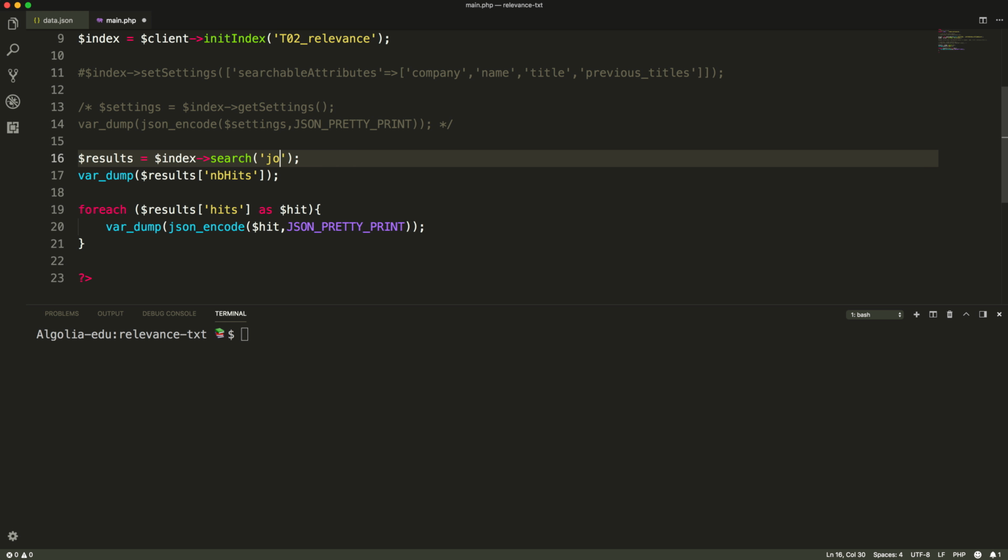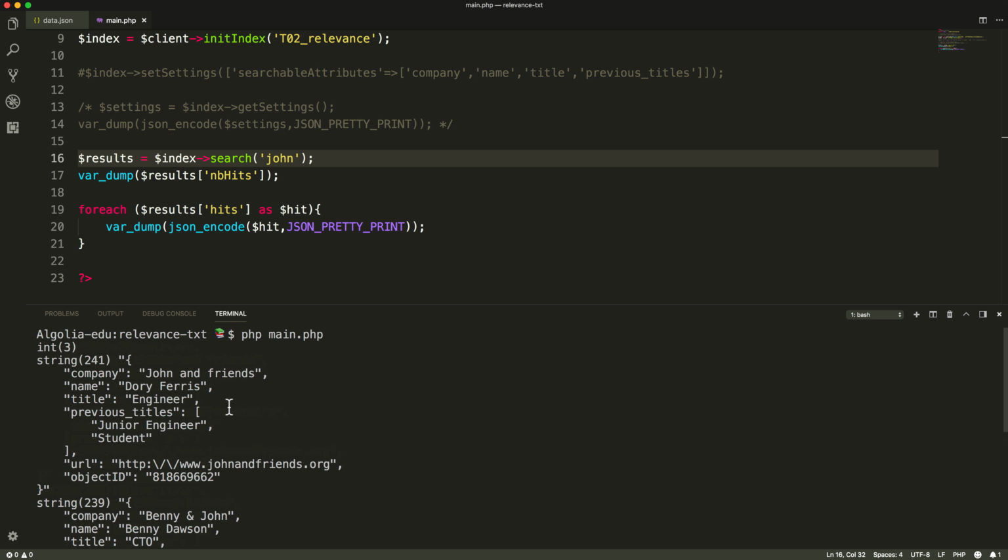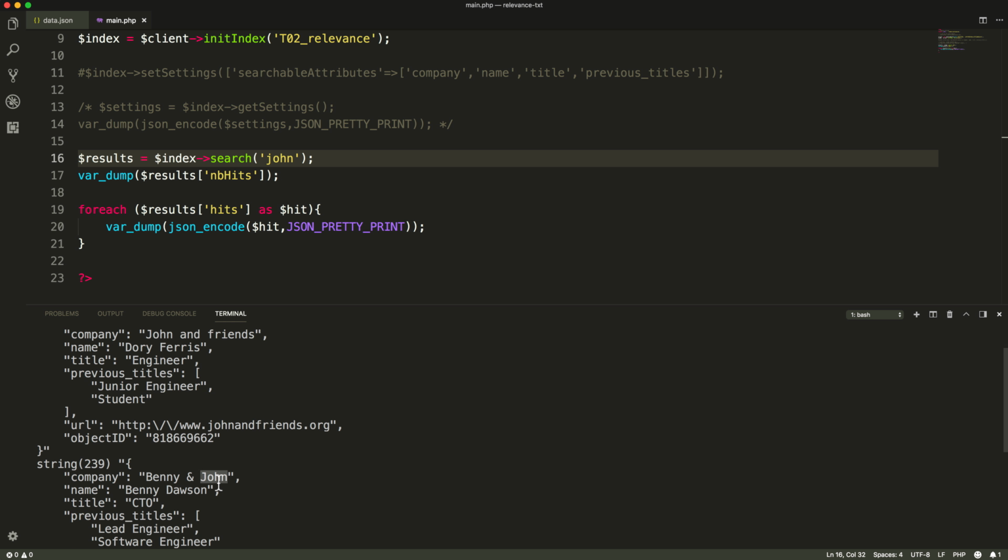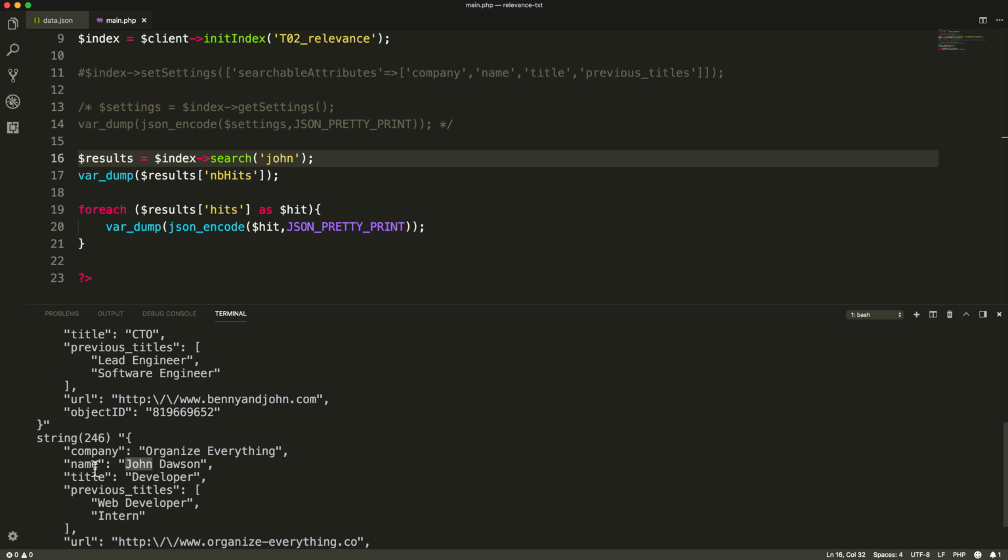Now, what will happen if we type John? This word is present in the 3 objects, one in the name attribute and for the 2 others in the company attribute. Typing John right now, I will see that the record with the match in the company attribute will show up first, and the match with the name attribute will be last.